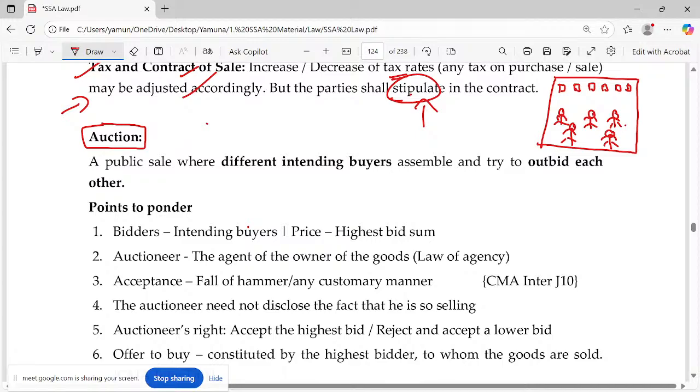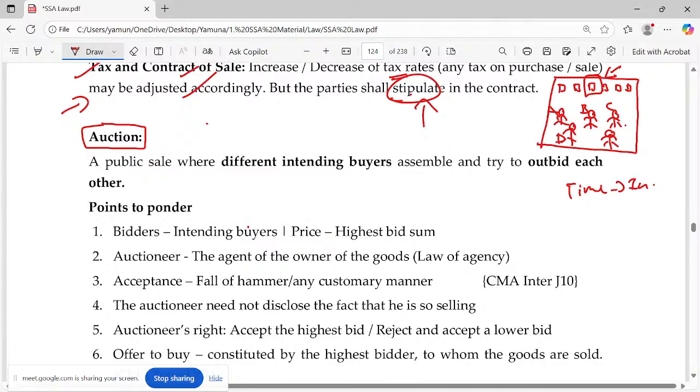Actually, what will happen is, before this auction starts, they'll be given a specific time period for inspection. Usually, if the auction starts at 10 o'clock, then from 8 to 9 or 8:30 to 9:30, an hour or half an hour, the complete list will be given and you can inspect the goods. That should be allowed. The buyer should be allowed to examine the goods. So this may be person A, this may be person B, C, D, or whatever it is.